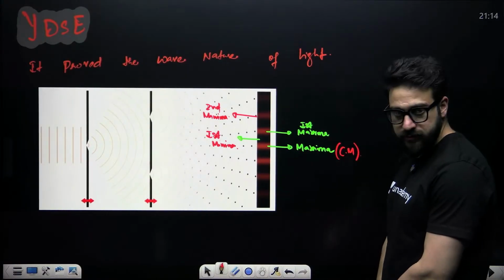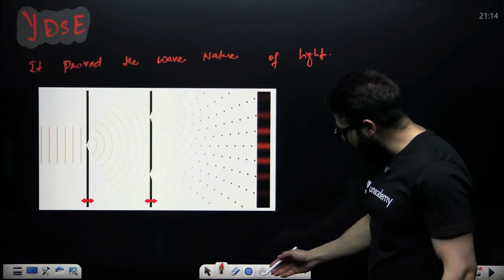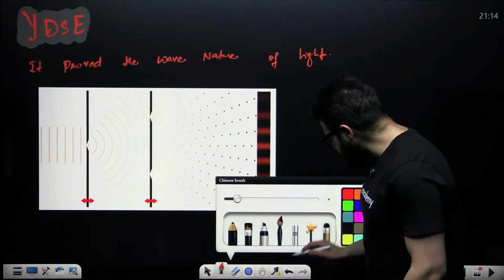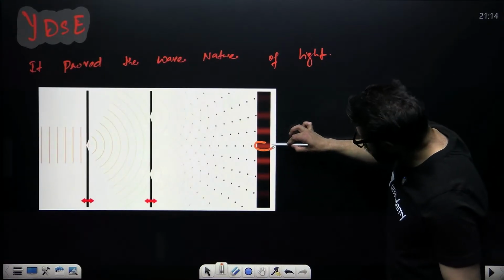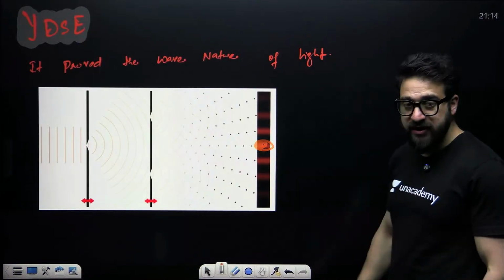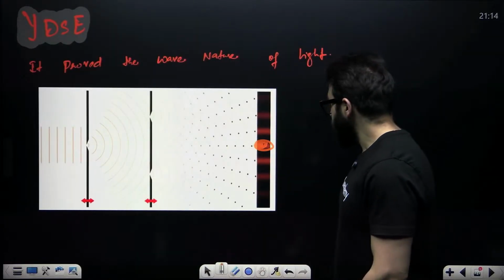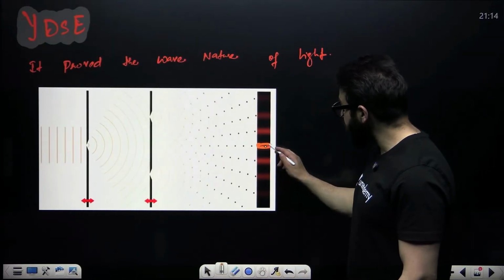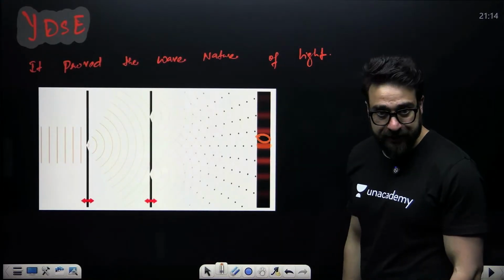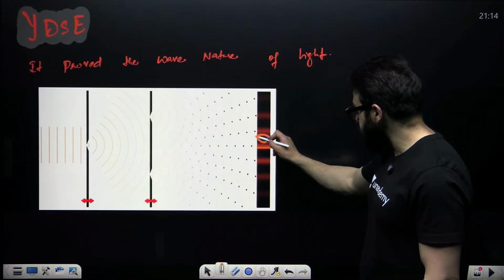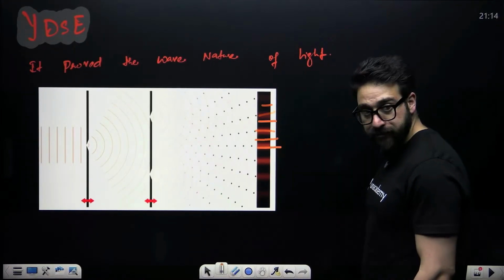Now, my dear friends, what does it actually happen? We say maximas are formed when two waves meet constructively. Minimas are formed when two waves meet destructively. So that's why we say constructive interference takes place, destructive interference takes place. Constructive, destructive, constructive, destructive.